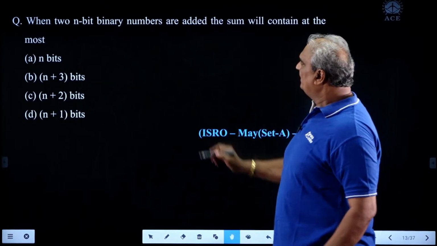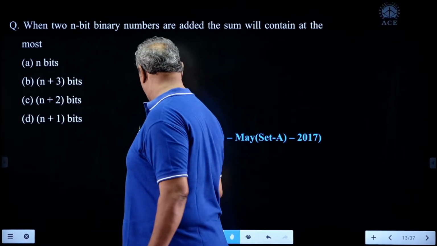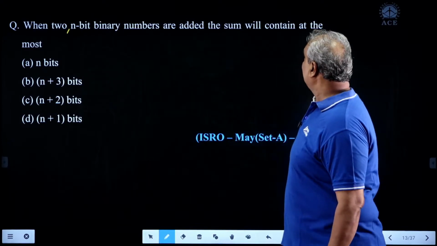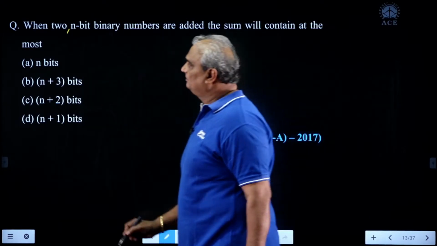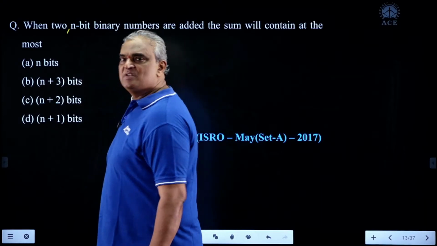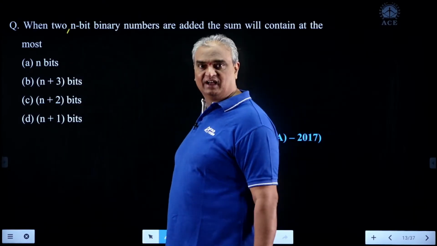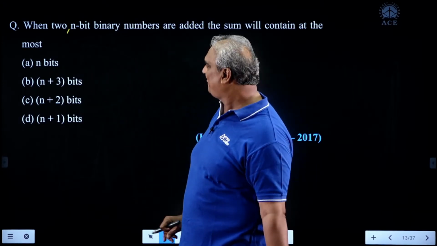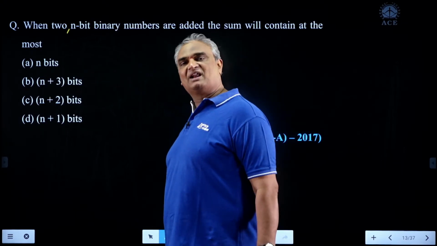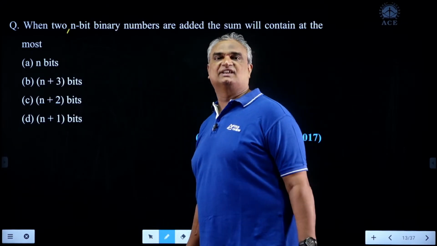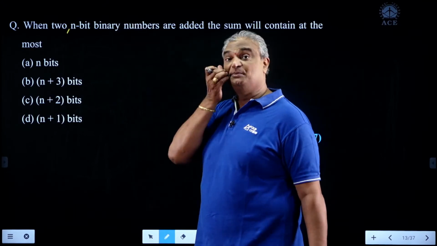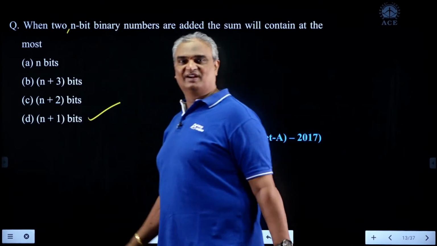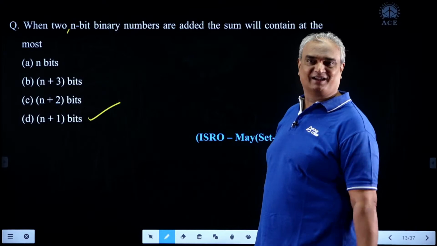When two n-bit binary numbers are added, the sum will contain at the most, meaning after adding two n-bit data, what is the longest result size? That is the meaning of the given question. Now, after adding two n-bit data, the longest result size is nothing but n plus 1 bits. The highermost bit is nothing but carry. So here, the answer is D. For this, further exercise is not required.